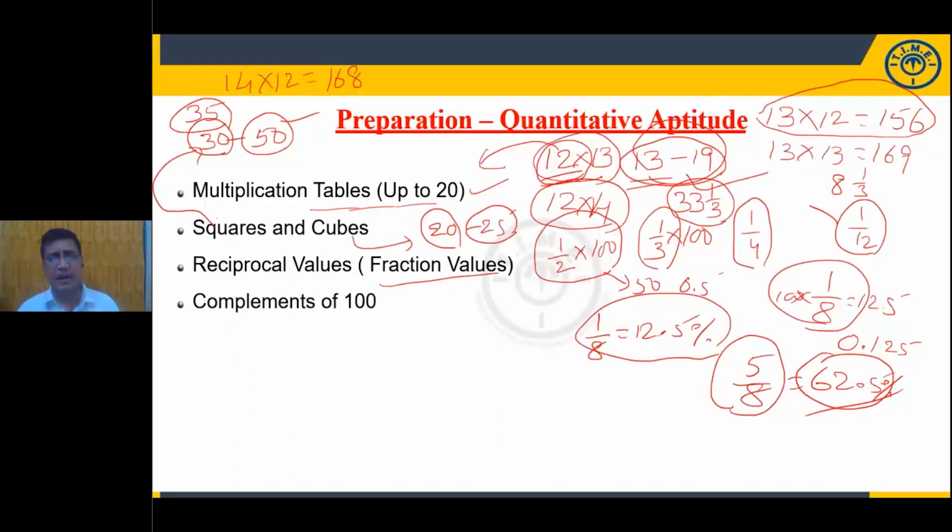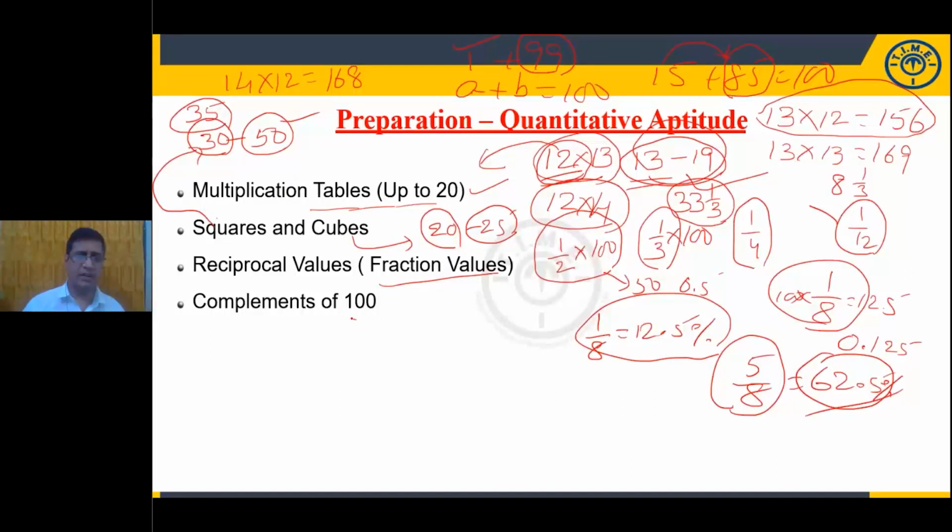And next, complements of 100. Complements of 100 means the sum of two numbers is equal to 100. Means A plus B is equal to 100. For example, 1 plus 99. So 99 is a number. It is 1 less than 100. That 1 is called the complement of 99. For example, here 15 plus 85 is equal to 100. This 15 is the complement of 85. Means 85 is 15 less than 100. Or you can say by adding 15 to 85, it becomes 100.